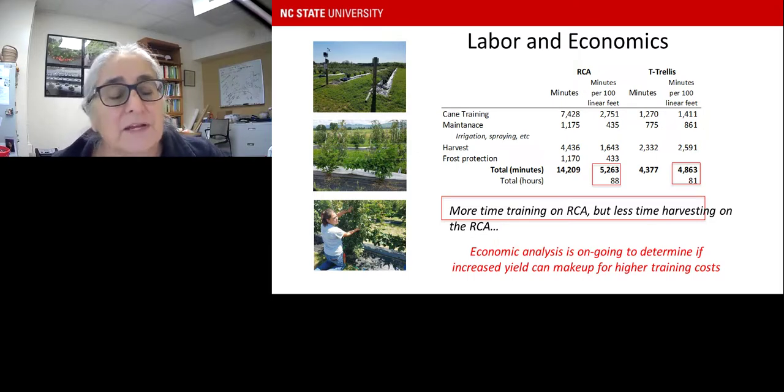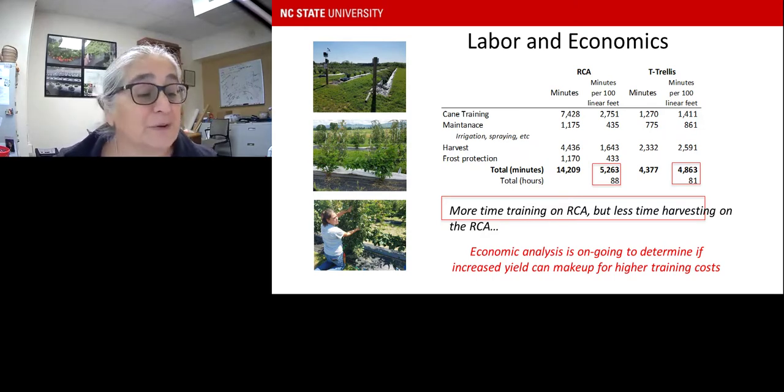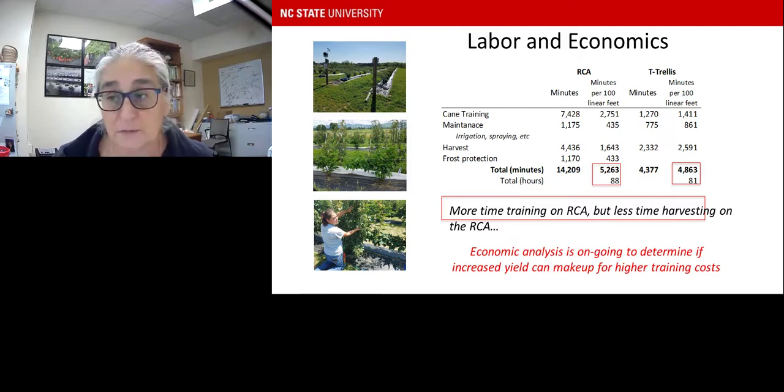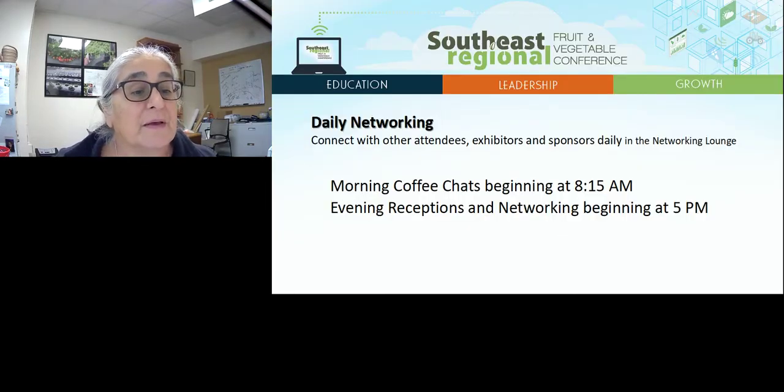And I think they're working with an economist to try to put some numbers to those figures, but you can kind of get an idea. Maybe 7 hours difference between these two for 100 linear feet. Is that worth it to you? That's to be determined. All right. And there's the summary there. So yes, an economic analysis is ongoing to determine if increased yields can make up for the higher training costs. Stay tuned. Maybe next year we'll hear more about this one.